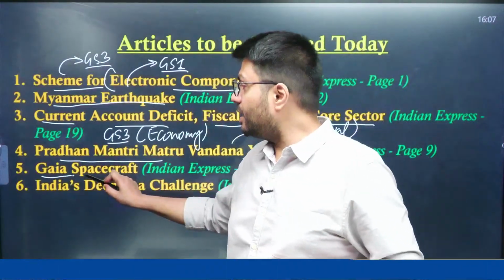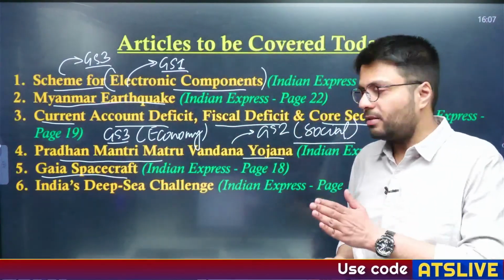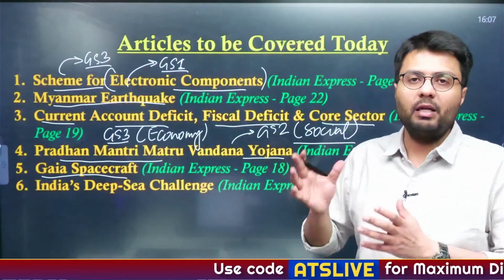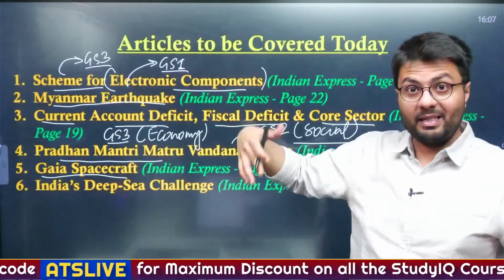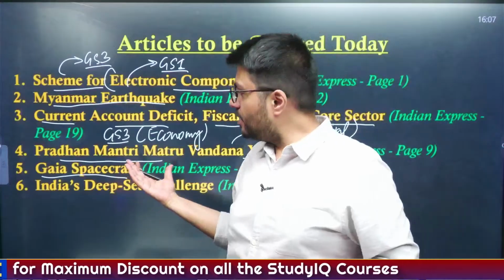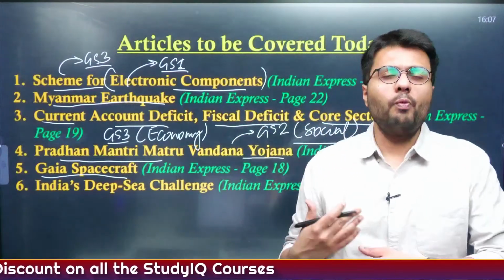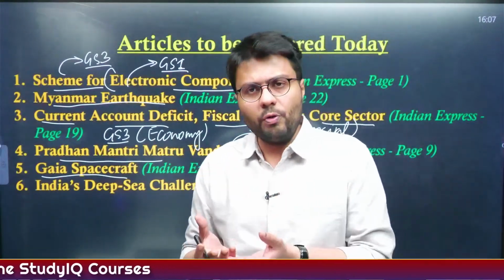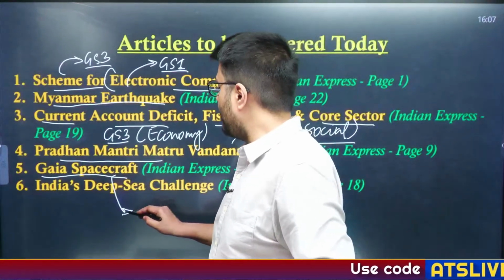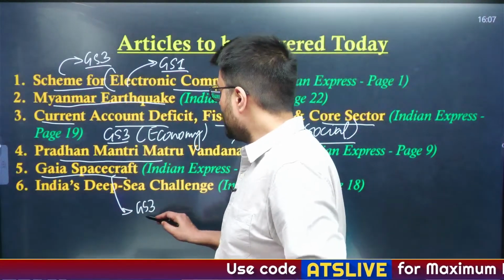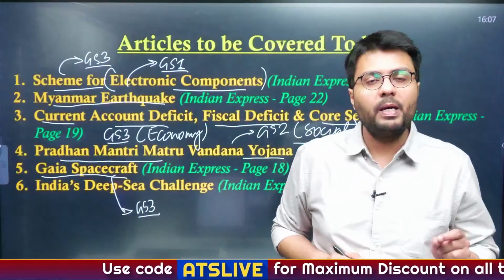Then in the fifth article, we'll be understanding about Gaia spacecraft. Gaia spacecraft was a spacecraft launched by European Space Agency. Now it is time for the European Space Agency to retire this particular spacecraft. So what this spacecraft intended to do, we'll try to understand this in our today's discussion. It is relevant again from GS paper 3 perspective, because it deals with matters related to awareness in space.